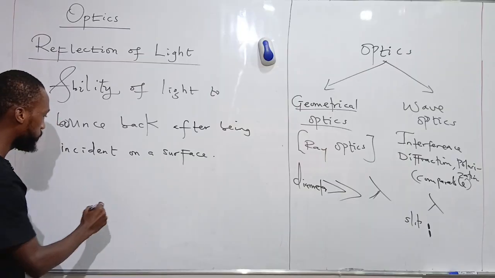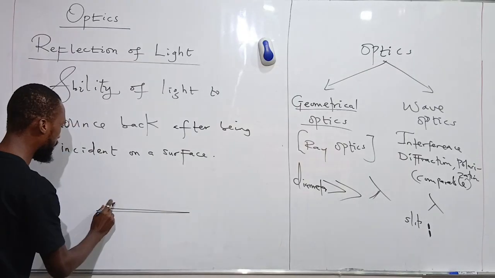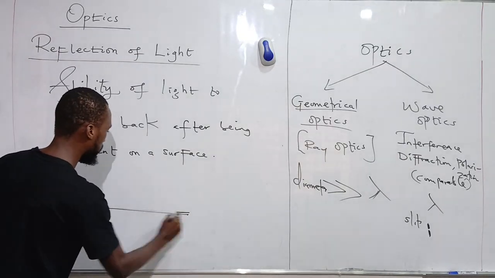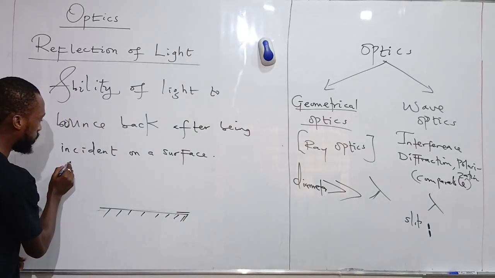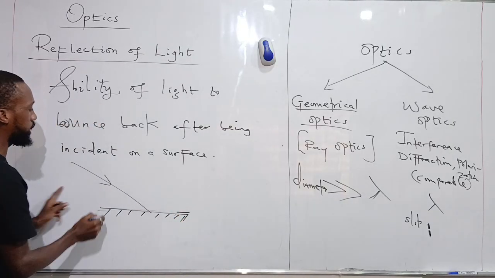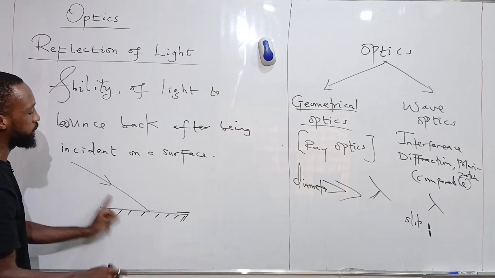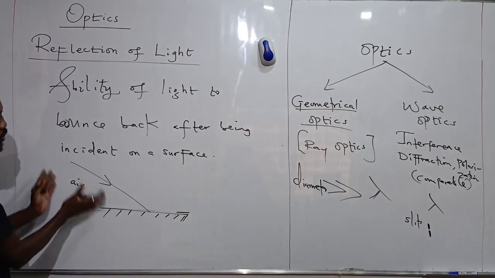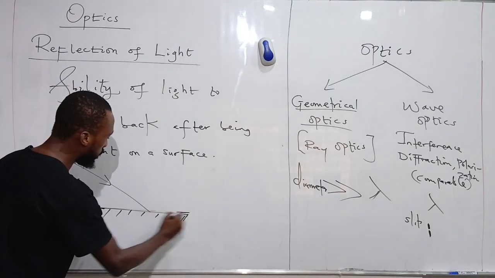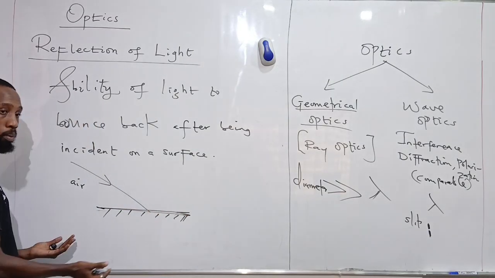So what are we saying? If I have a barrier, which could be a plane mirror, and a ray of light is incident on it, light is traveling through air. This glass here is another medium entirely.